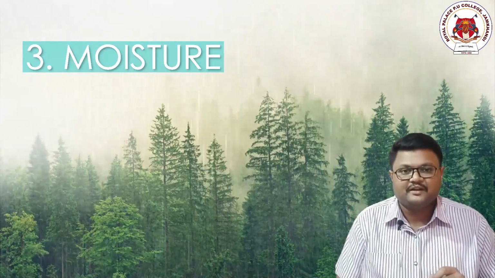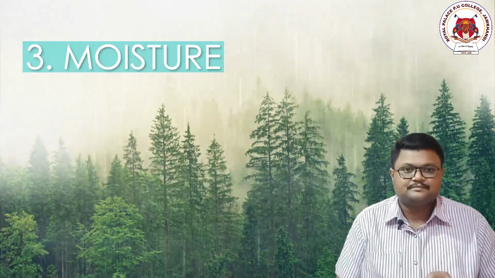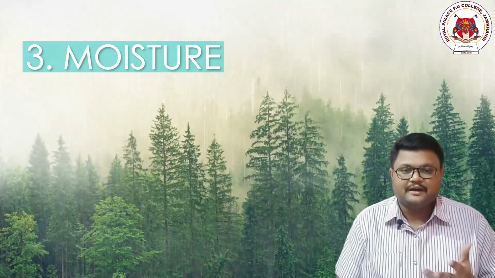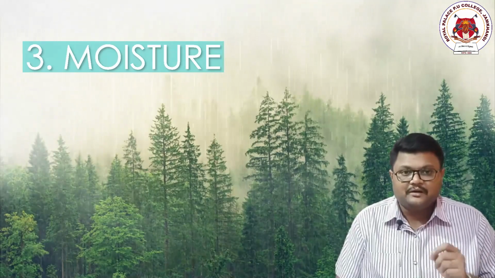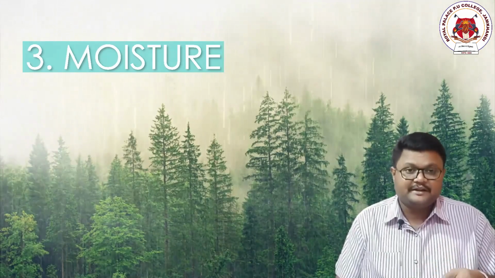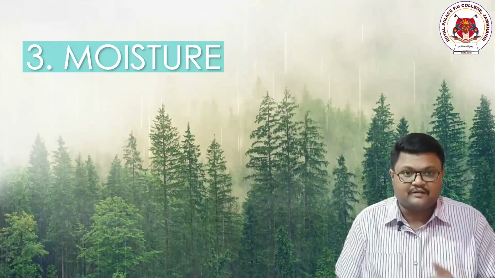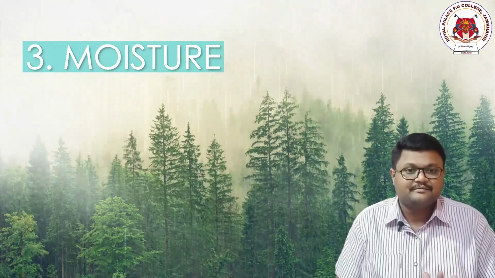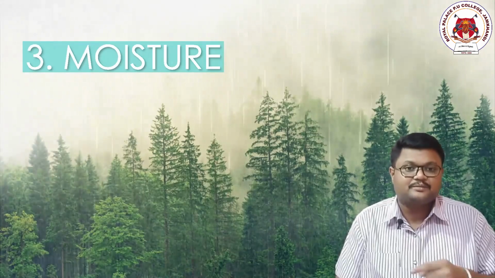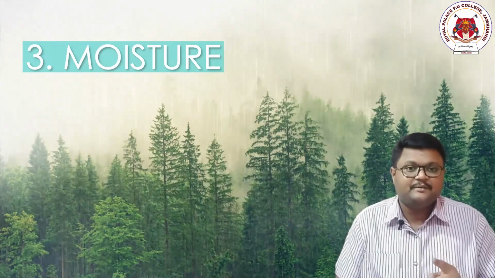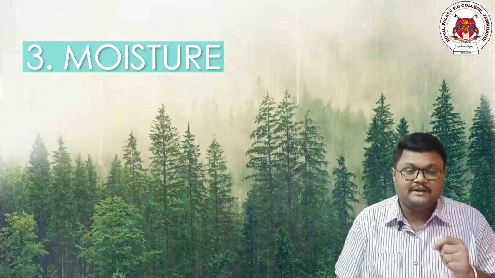Moisture is nothing but the content of water, and it is present in rain or the atmospheric moisture itself, humidity. Now in the atmosphere or in that particular area, if the concentration of rain or the precipitation is higher, it means that the photosynthetic activity along with the absorption of water will be higher, and the productivity will be higher.